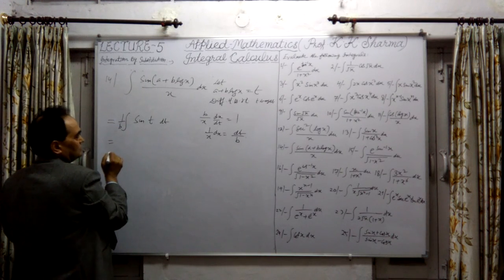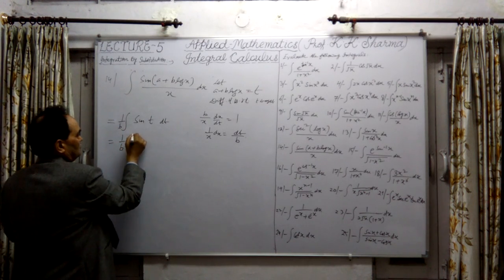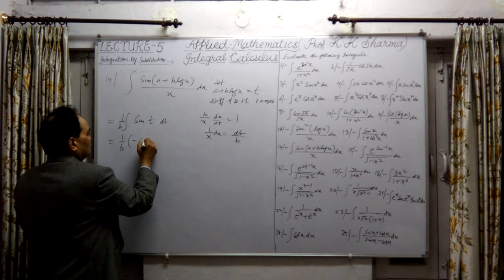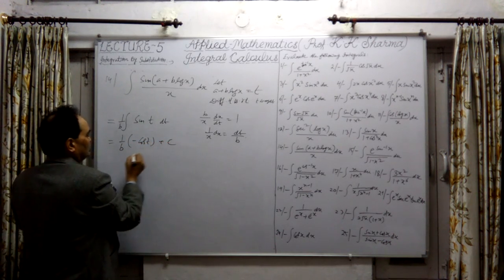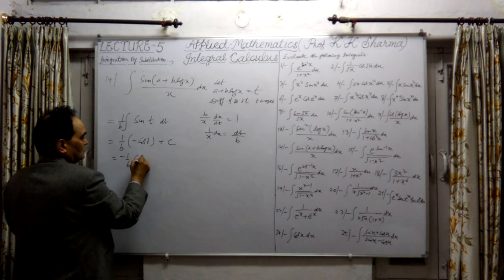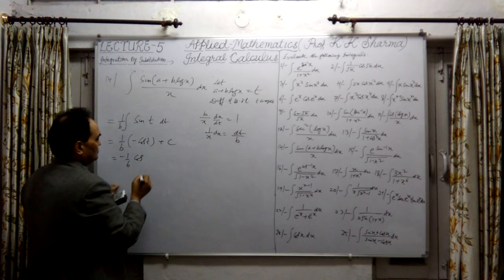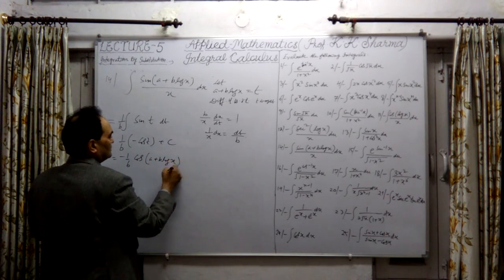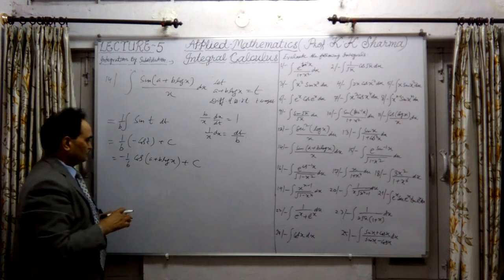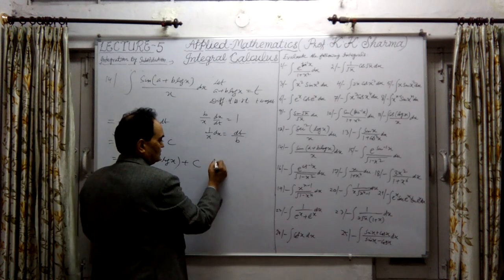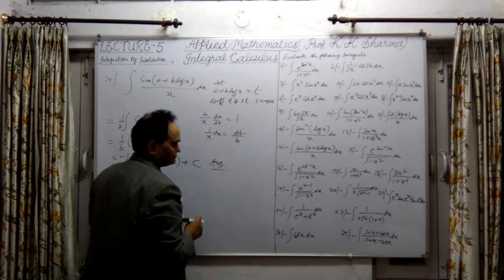Now integrate this. This is 1 upon b into minus cos of t plus constant of integration. Replace t by the original value, which is a plus b into log of x, plus constant of integration. This is the final answer here. We have replaced this value. This is the final answer.